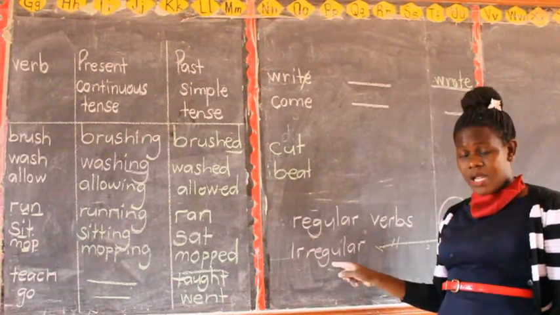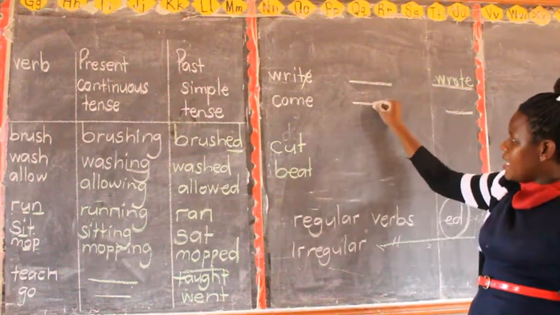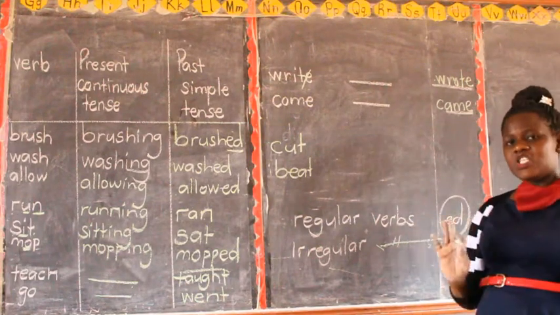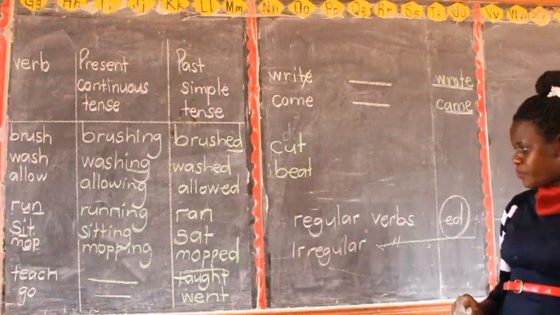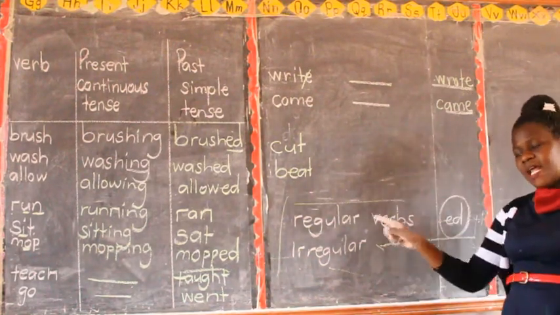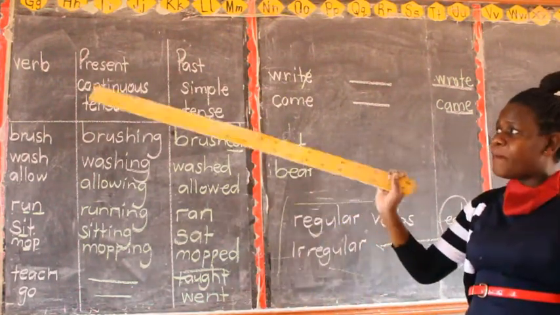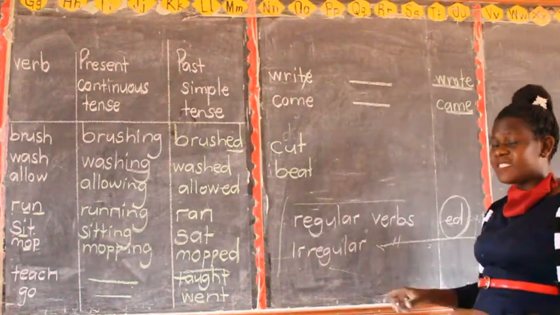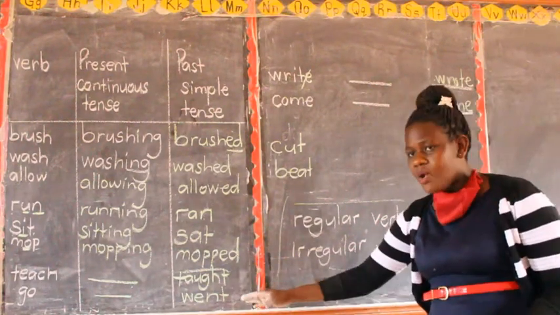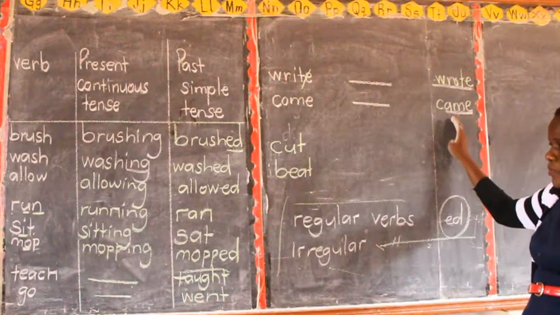So we have what we call regular and irregular verbs. We have here come, coming. Then here you will say came. Have you added it? No, it has changed. So you have to base on these categories here. We have regular and irregular verbs. Regular verbs, children, I have said are verbs whereby you add ed in their past simple tense. But irregular verbs change completely in past simple tense. Let us say I've been giving you, we have taught, we have went, we have wrote, we have came. Let me hope I'm clear.